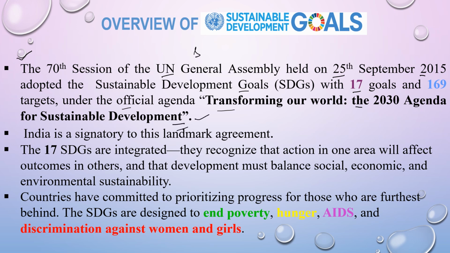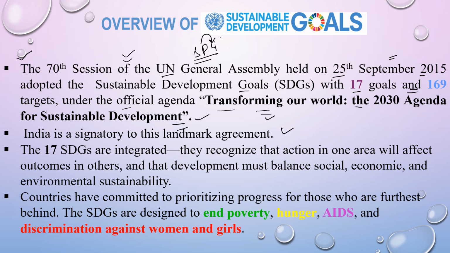So what is sustainable development? It is the Sustainable Development Goals. Basically, it has 17 goals with 169 targets in hand. And it was adopted at the 70th session of the UN General Assembly in 2015 with the agenda Transforming Our World, the 2030 Agenda for Sustainable Development. India is a signatory to this landmark agreement.